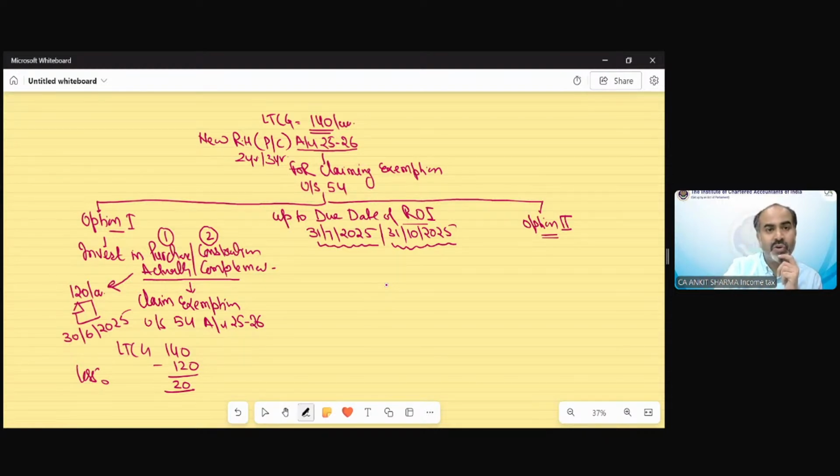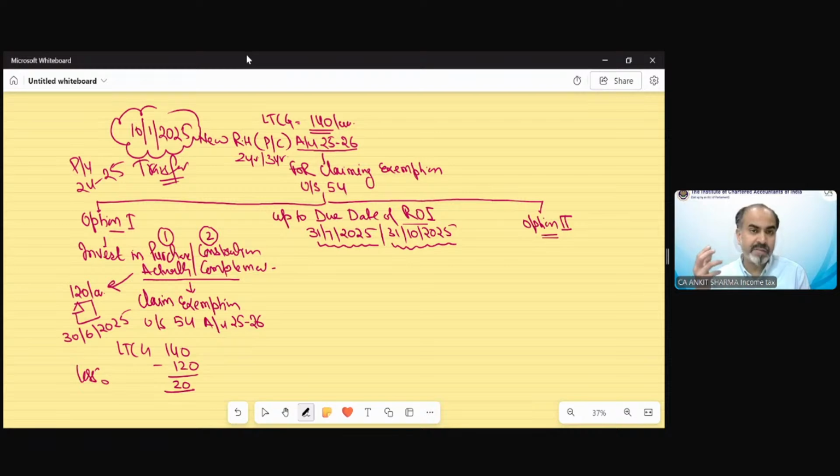Suppose we have transferred that property on 10th January 2025, in previous year 24-25. Then what is the benefit of that 2-year or 3-year? Because due to 2-year, we could invest up to 2027, and for the 3-year, we could invest up to 2028. But now the provision says that if you want exemption, you have to invest or construct up to 31st July or October. So what is the benefit of that 2-year or 3-year provision?